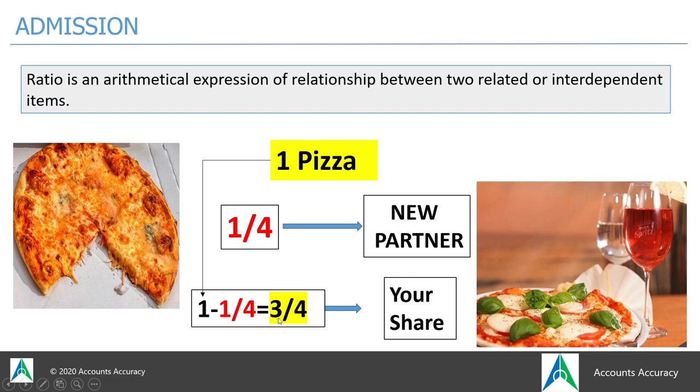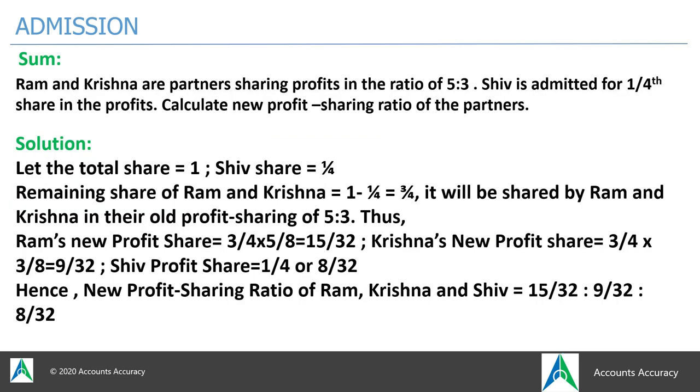So the leftover profit to be shared among the old partners will be how much? 3/4. So first of all, you consider the total share as 1, and Shiv, the new partner, has been admitted for 1/4 share, so you deduct this 1/4 out of the total 1. The leftover profit to be shared among the old partners will be 3/4. Now this 3/4 will be shared among Ram and Krishna, the old partners, in the old ratio, that is 5:3.